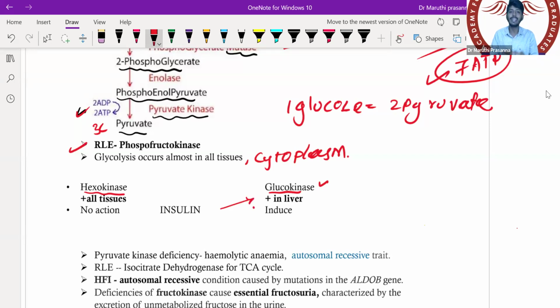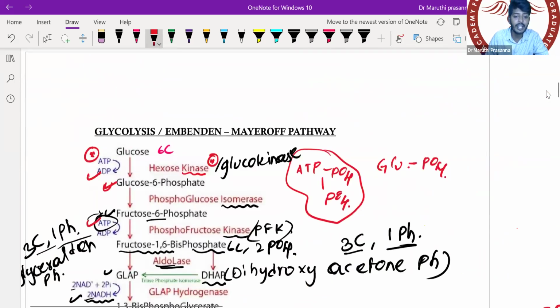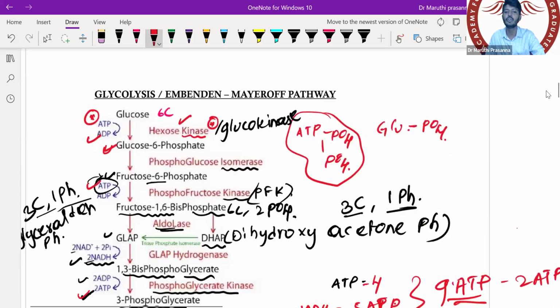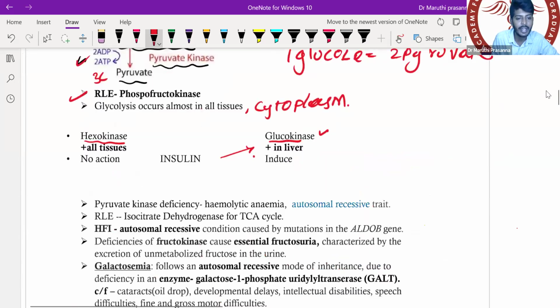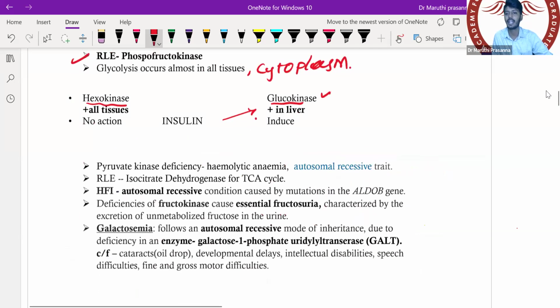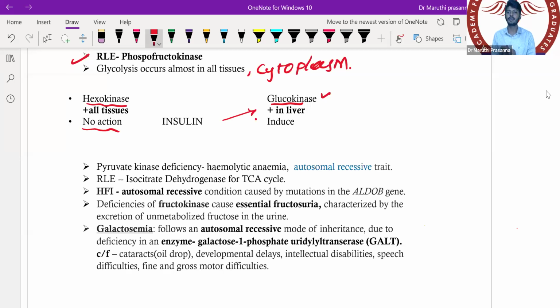So when you increase the quantity of insulin, automatically in the liver glycolysis will increase, because the enzyme starting the glycolysis is being induced by the insulin. Hexokinase, present in all other tissues, has no action by insulin. Remember, insulin induces the glucokinase, which is present in the liver, my dear students. Okay, so let's start off with the next important point.